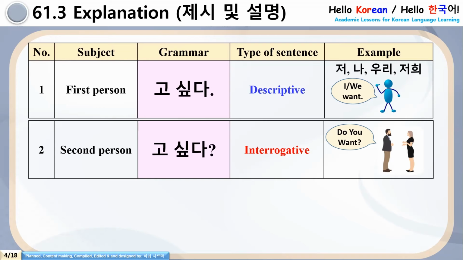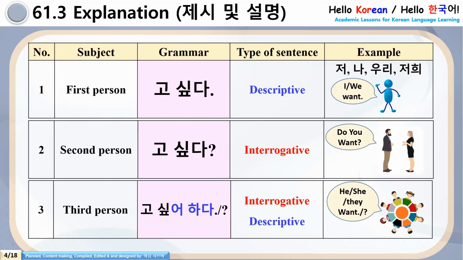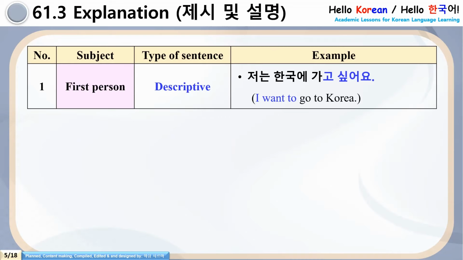And number 3, for the third person, we have to use go shippo hada. Please see the spelling carefully. It is not go shipta, it is go shippo hada. For what? For making interrogative sentences and descriptive sentences. He wants, she wants, they want, these kinds of sentences. Clear, Yorobun? Again, I'm reminding, this is the core point of this grammar. Let's see in more detail.